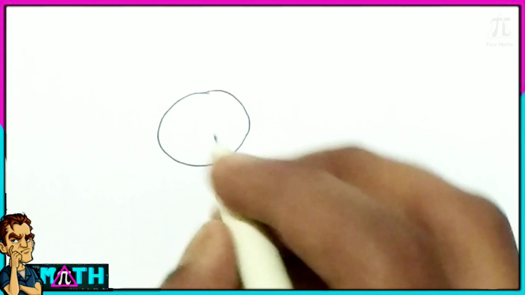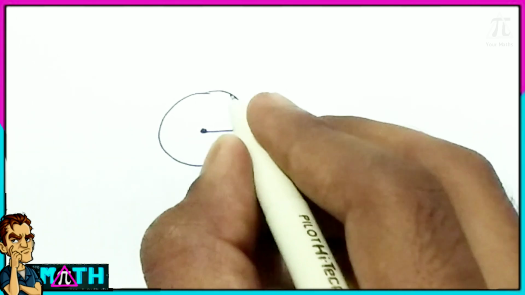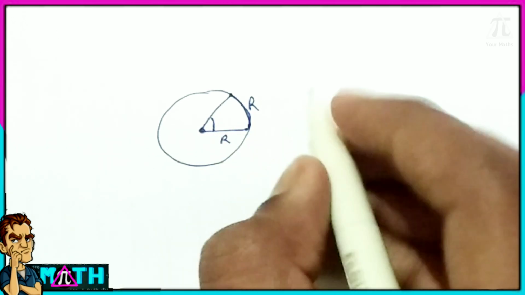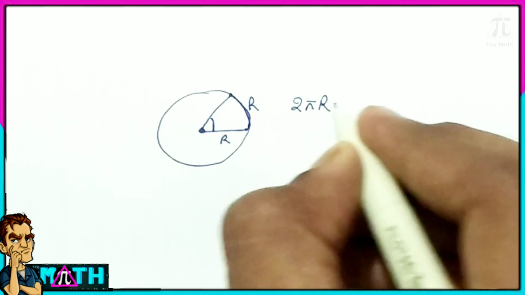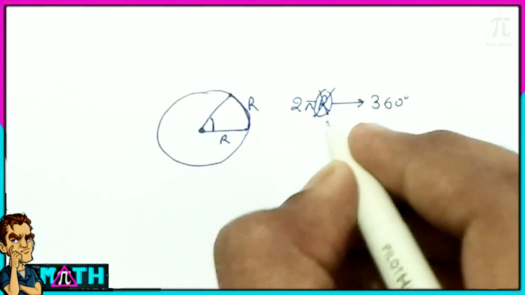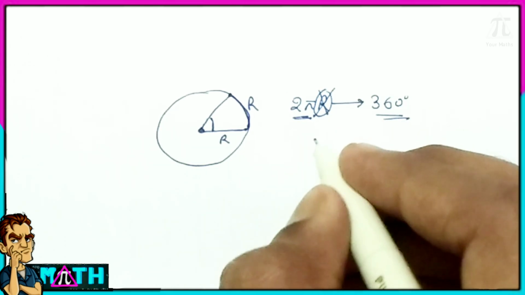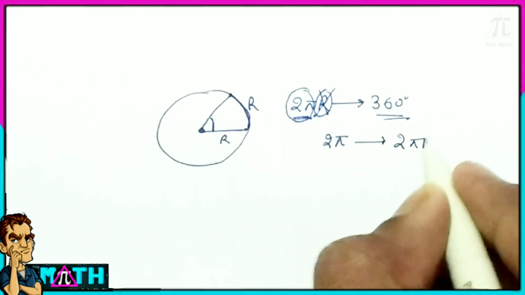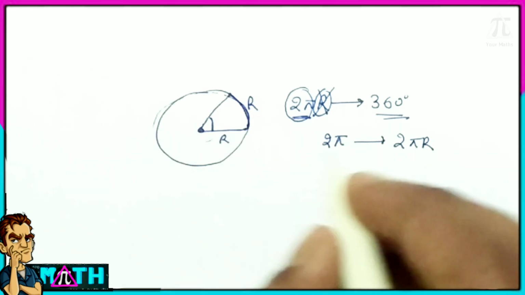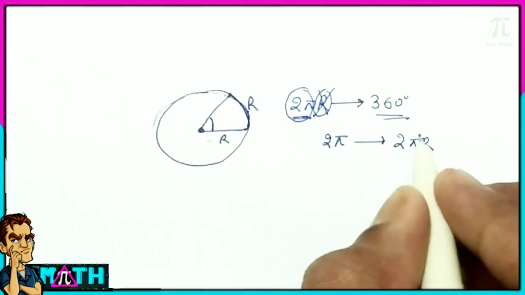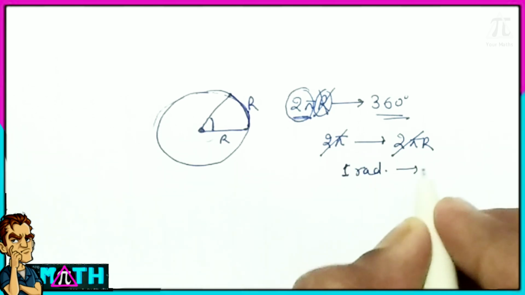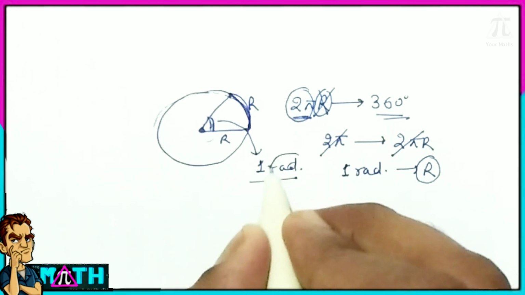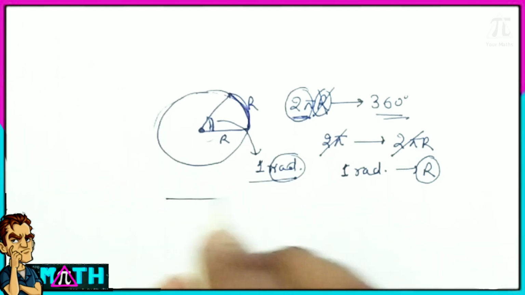Now let's understand radian. Let's say this is a radius r and this is an arc length of radius r as well. Now you have to find the radian. You know that 2 pi r is comparable with 360 degrees, but r is variable, so we neglect it, and we can say that 2 pi radians is equal to 360 degrees. Now 2 pi we can also compare with 2 pi r, and 2 pi cancels out. We can say that 1 radian is r, meaning if there is an arc length of the same radius r, then it has 1 radian.